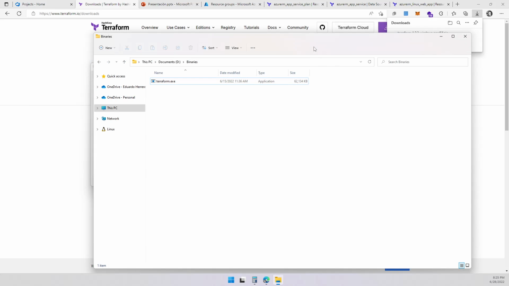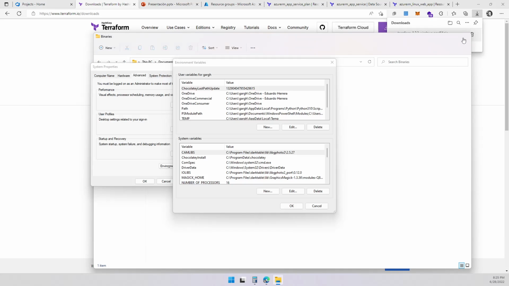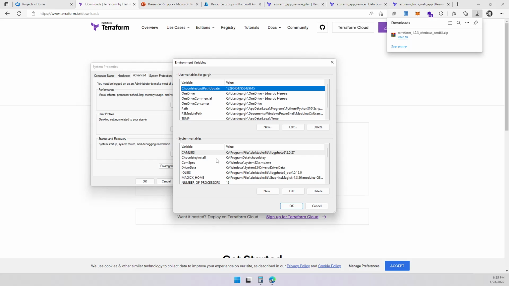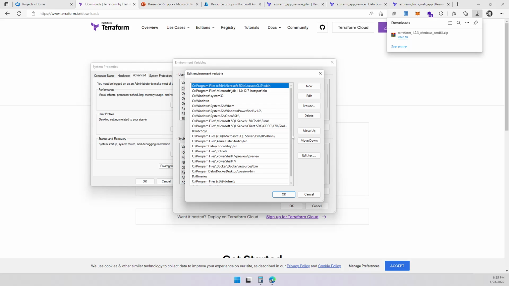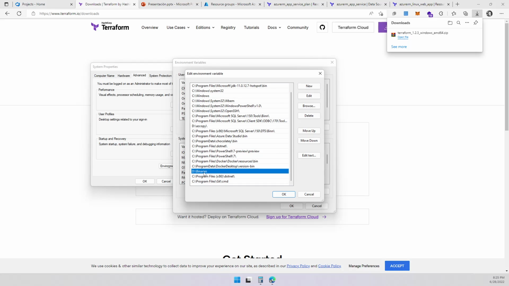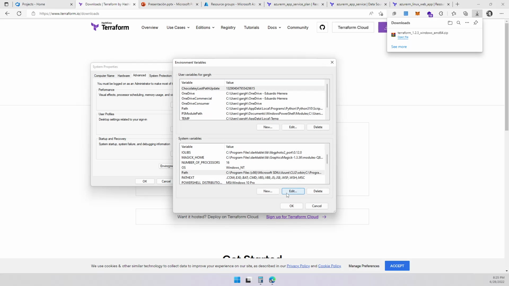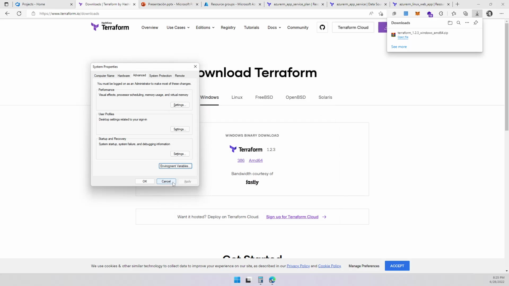Let's close this one. And let's check again on my variables. On the system variables over here, you're going to look for Path. In Path, we're going to edit, and then you're going to add a new entry. And here you're going to add the directory where you set it up. In my case, I put it in the binaries folder, where my Terraform executable is. And that's all you have to do. With that, you got Terraform installed in your system.